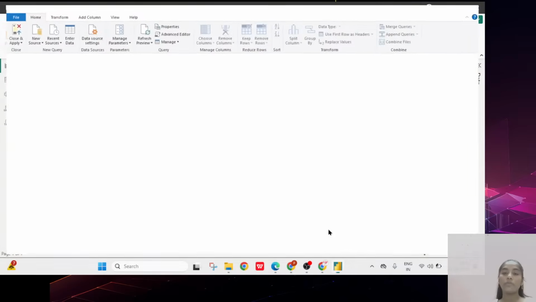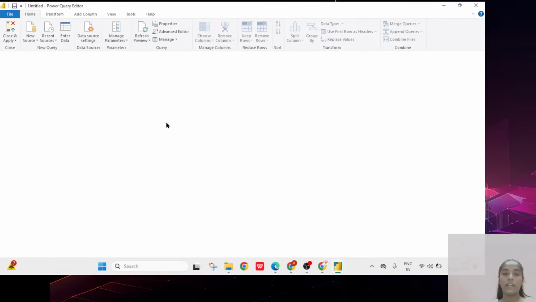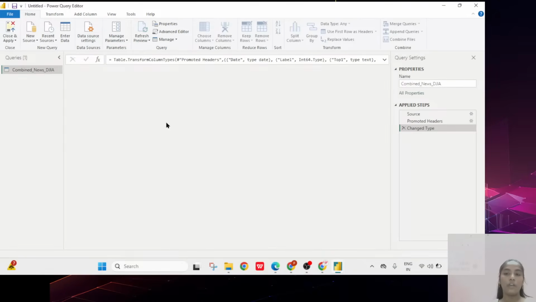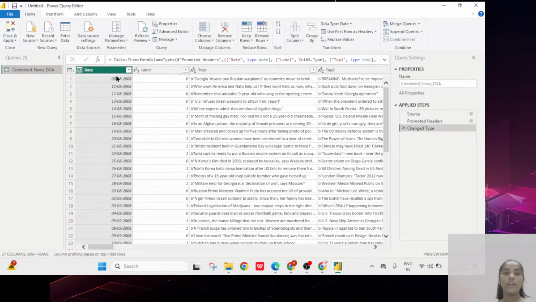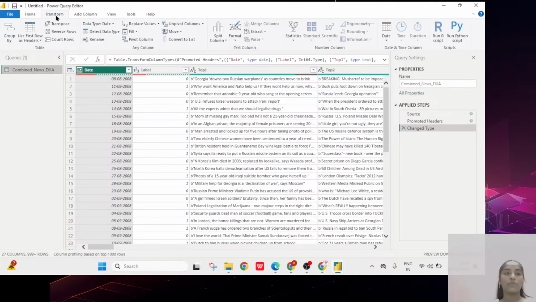Transformation means you can do data cleaning, removing, ascending order, descending order, filtering, something like that. I don't want to do the data cleaning here. I just want to click on transform. Here you can see the transform option: file, home, transform. If you click on that, on the right side you get two script options: run R script and run Python script. You can click on run R script. Now the script will be opened.